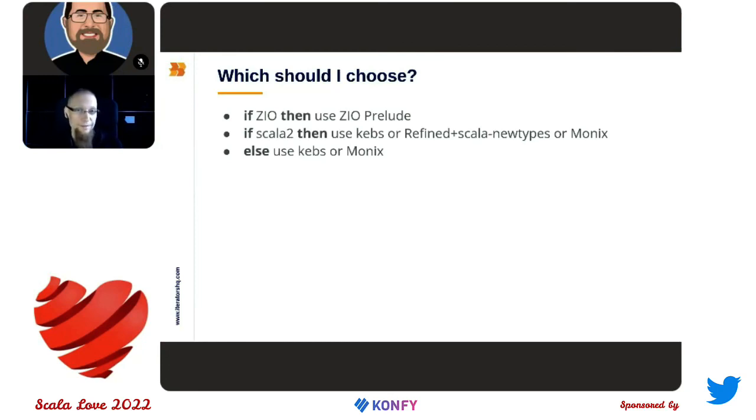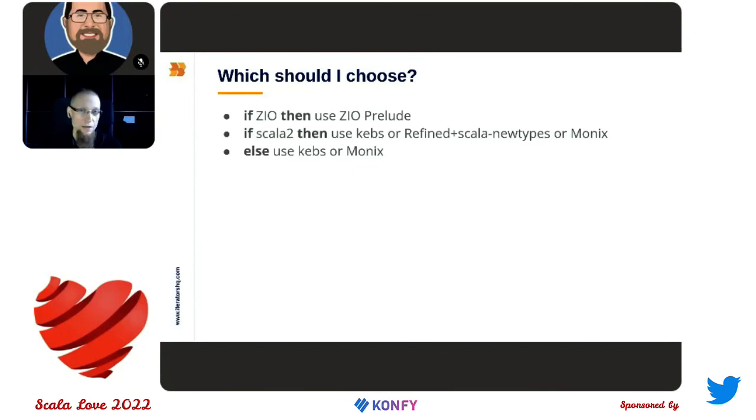If you are using Scala 2, then I would check kebs, since it is a battery included solution, especially when you are using Slick or HTTP. You can also check Refined with Scala Newtypes or Monix Newtypes. And the last option is very interesting if you plan in the near future to migrate to Scala 3, since in Monix that should be quite straightforward.